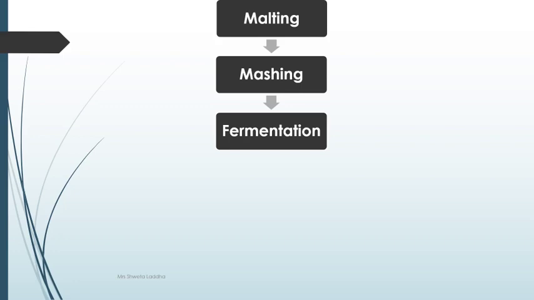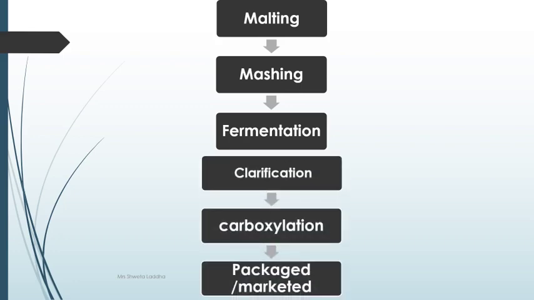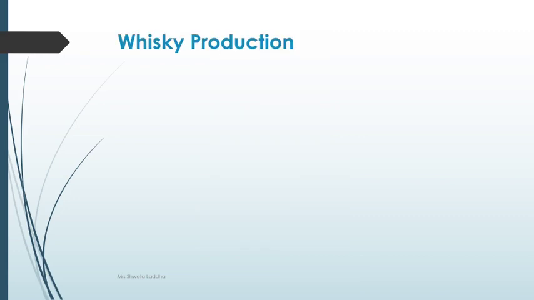Overnight, they are allowed to germinate. Then they are mashed, and then the process of fermentation is started on this mashed barley. Later, clarification is done, that is clearing, the separation of ethanol from the remains, and then carbonation, and then it is marketed and packed.